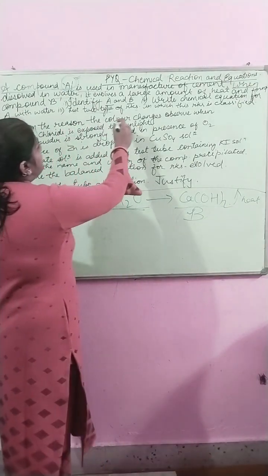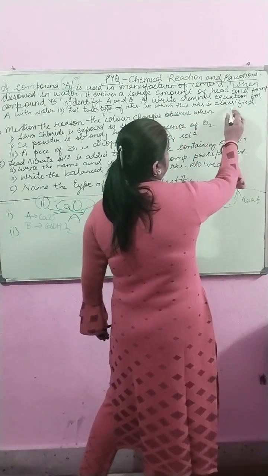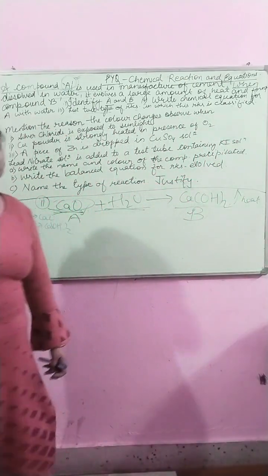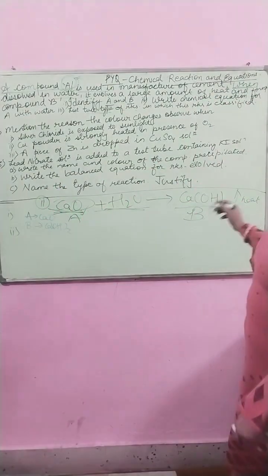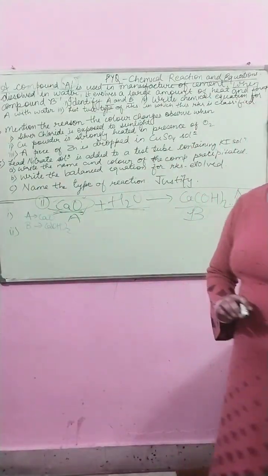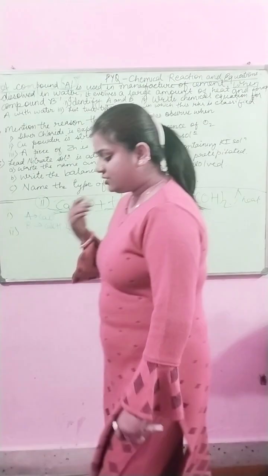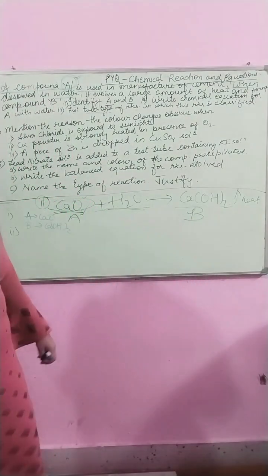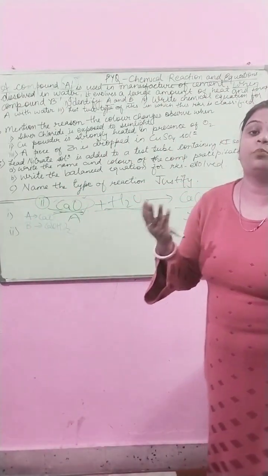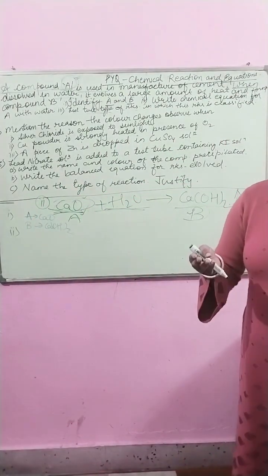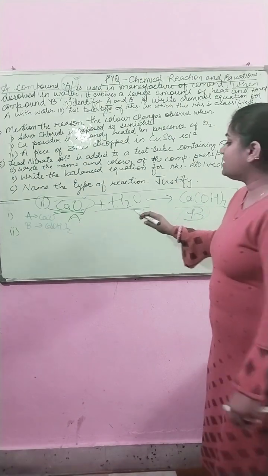The third one is: list two types of reaction in which this reaction is classified. This question is asking which type of reaction this is. In this chapter you have all studied the types of reaction: combination reaction, displacement reaction, decomposition reaction, and double displacement reaction.